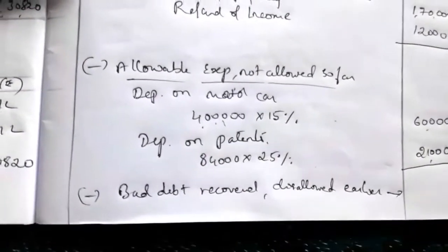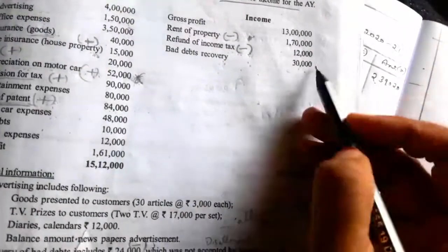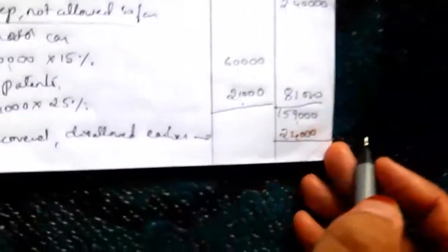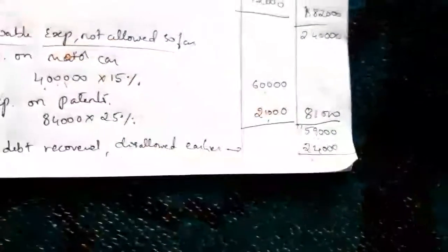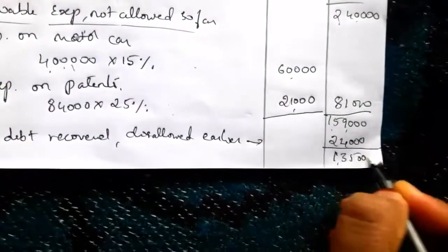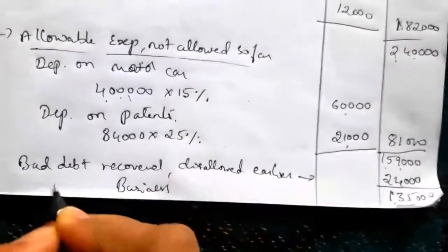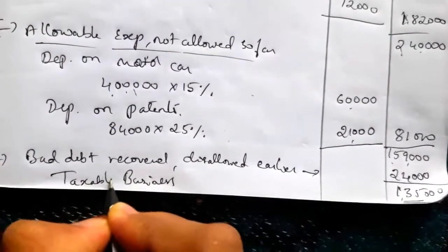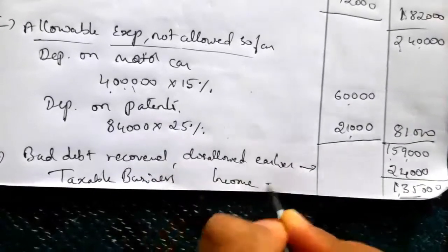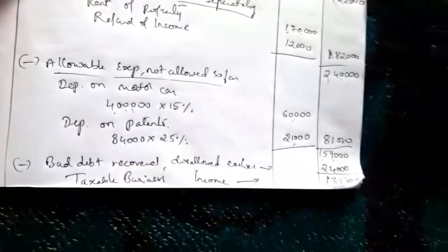The amount 24,000 was disallowed earlier. The remaining 6,000 is allowed, so it should be there in the profit and loss account. So the balance is rupees 1,35,000, which is the taxable business income.